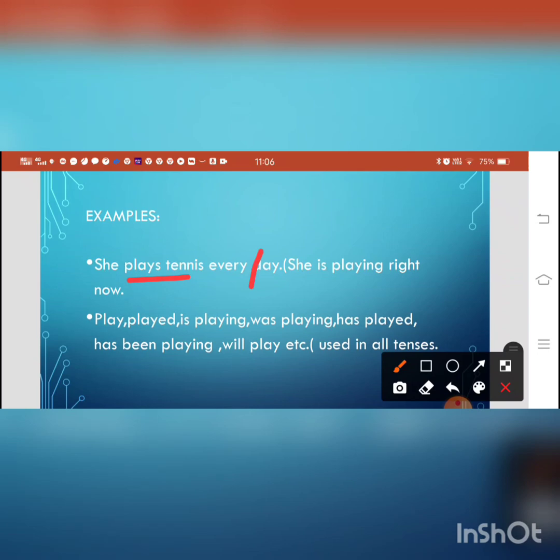And the other forms of the verb you see: play, played, is playing in continuous form, played in simple past, play in simple present, was playing in past continuous, has played, has been playing, will play. It means dynamic verbs are used in all tenses.